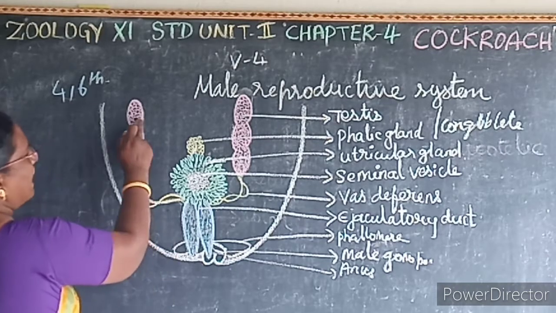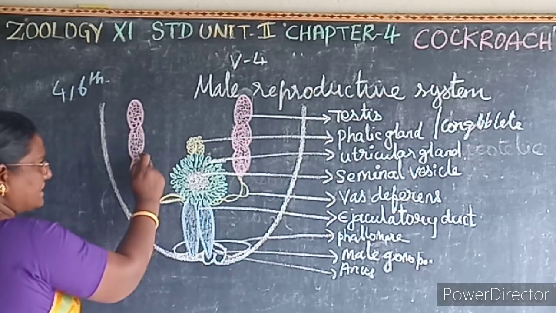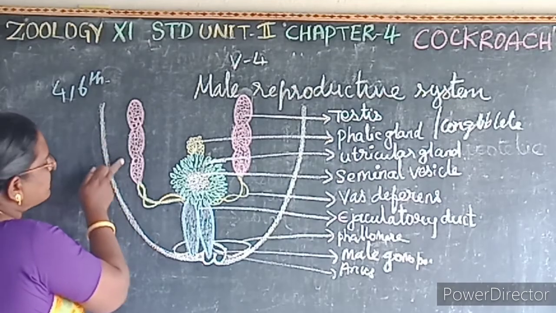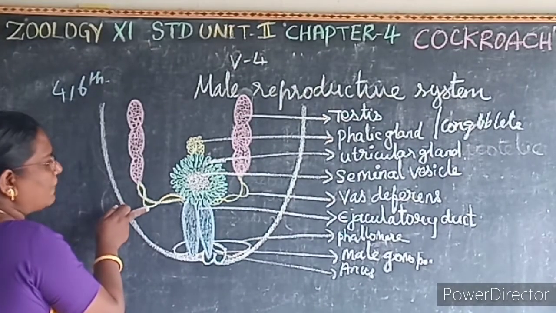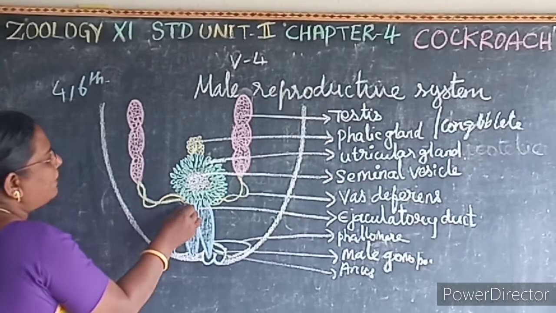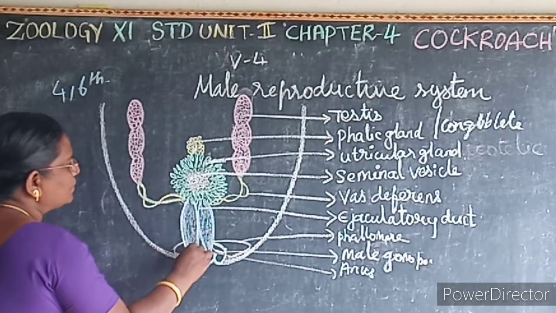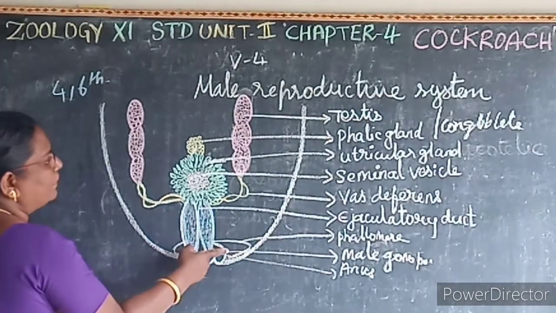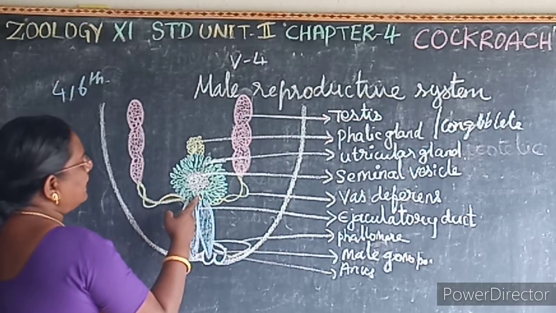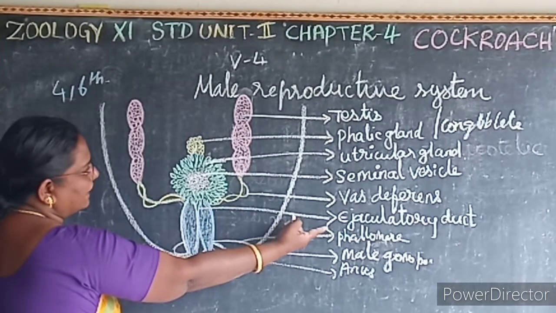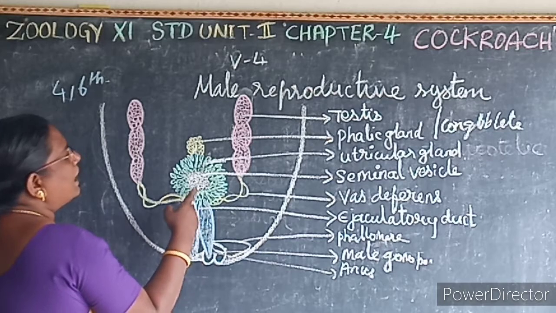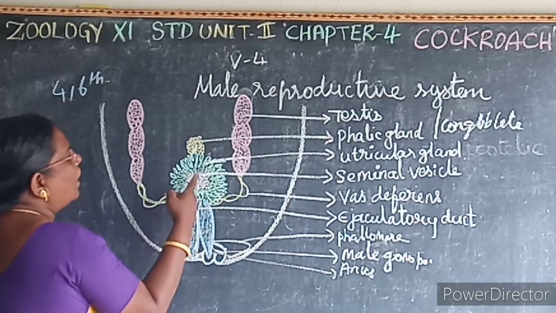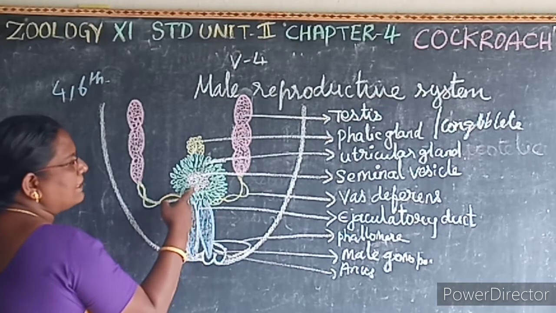So listen here, a pair of testes, which are 3-lobed structures, lies on the 4th and the 6th abdominal segment. The testis gives rise to the vas deferens. This vas deferens opens into the ejaculatory tract. This ejaculatory tract opens into the male gonaphore. On the anterior of the ejaculatory tract, it is covered by the utricular gland or the mushroom shaped gland. On the ventral side of the ejaculatory tract, there is a seminal vesicle.